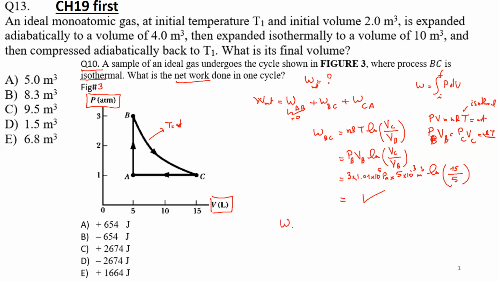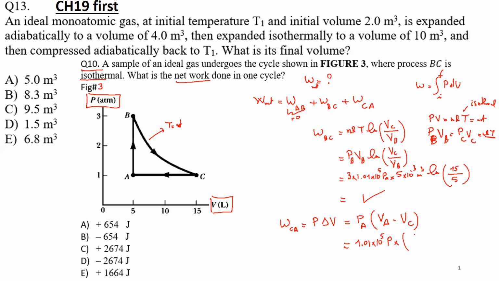Now, what is work CA? Well, work CA happens at constant pressure. So it will be just P times change in V. What is P? Of course, it will be PA, which is the same as PC. What is the change in V? It will be VA minus VC. Now it will be 1 atmosphere, so basically 1.01 times 10 to the power 5 Pascal.